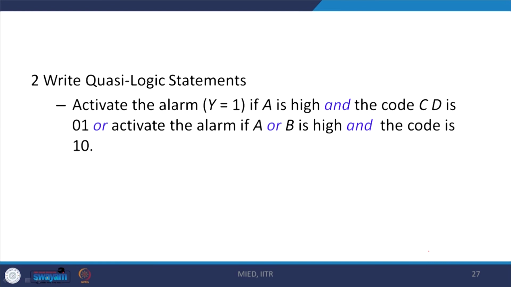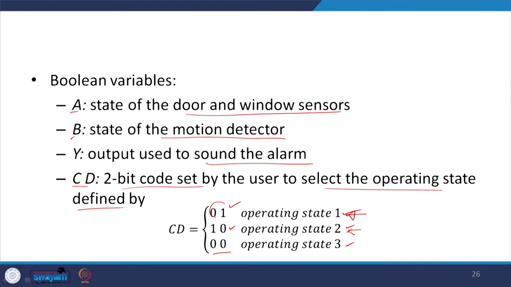Okay. So, the quasi logic statement could be like this: activate the alarm, that is Y is equal to 1, if A is high and code CD is 0 1. Okay, 0 1 we wrote for the first state.